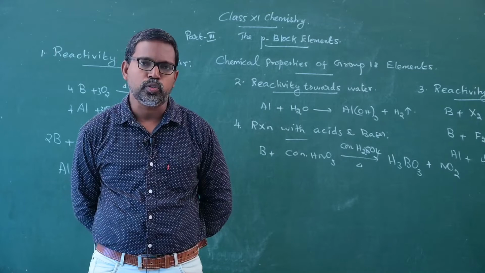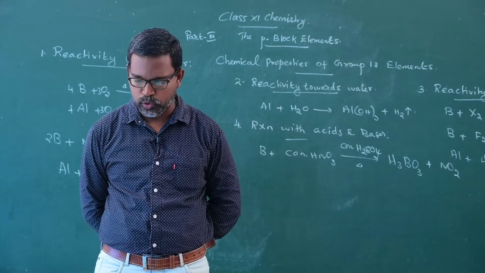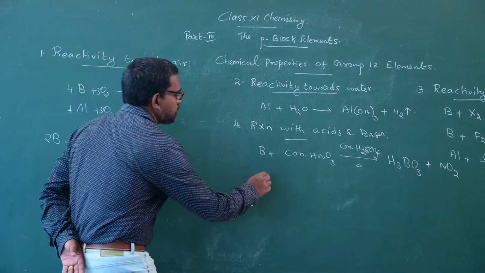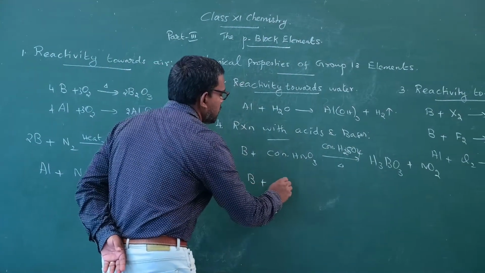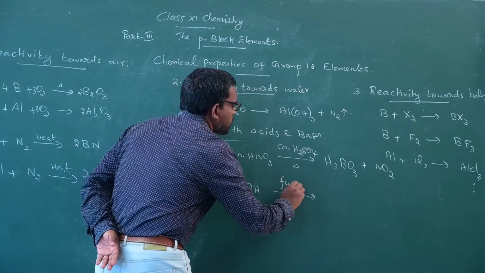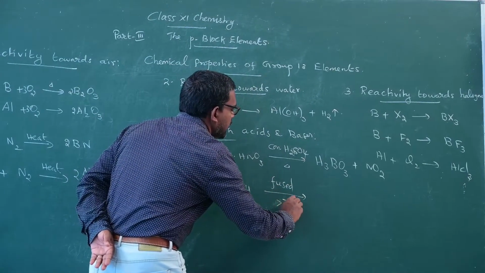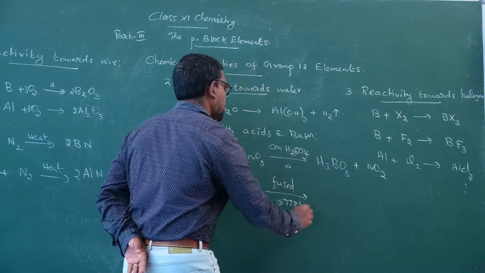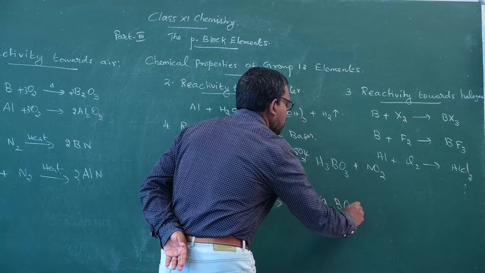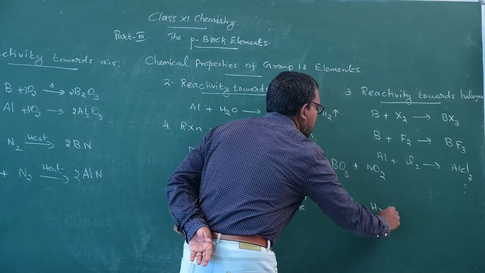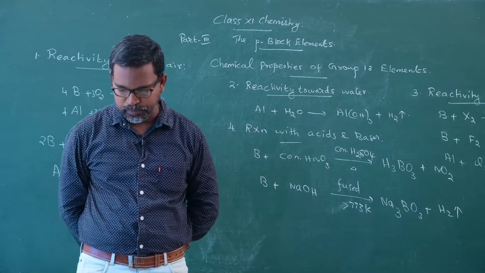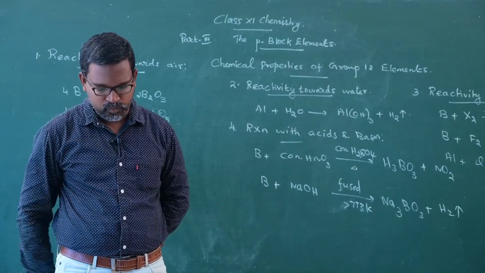It gives sodium borate, Na3BO3, and hydrogen gas is liberated.